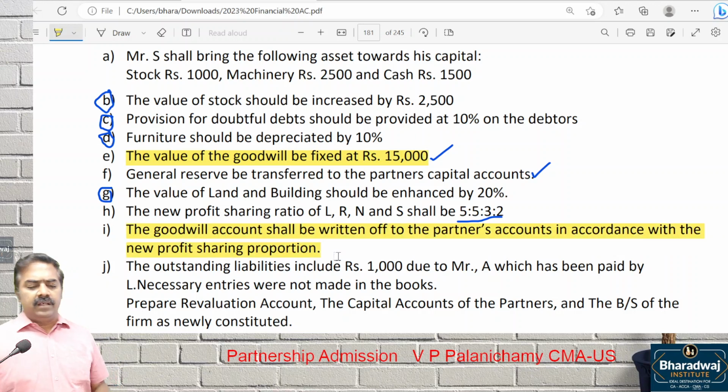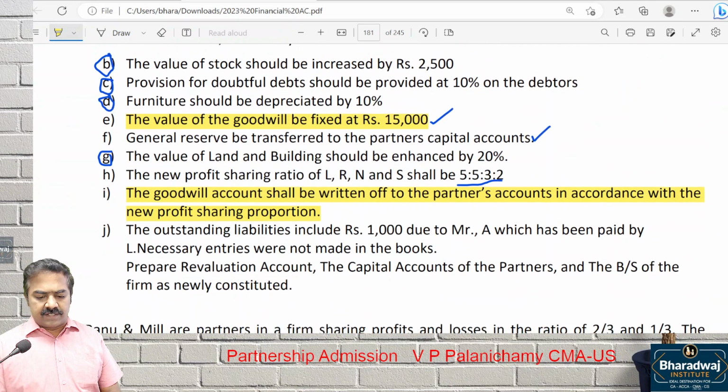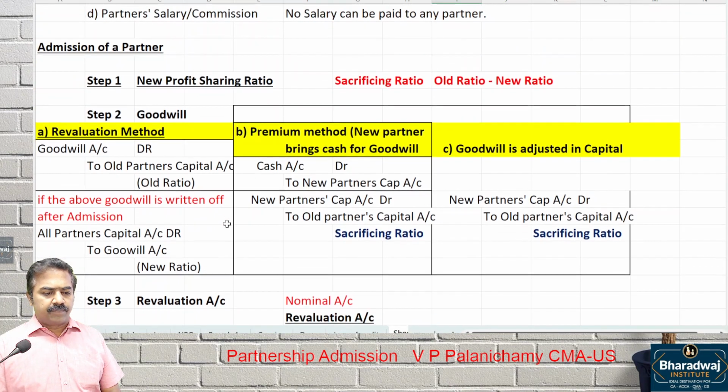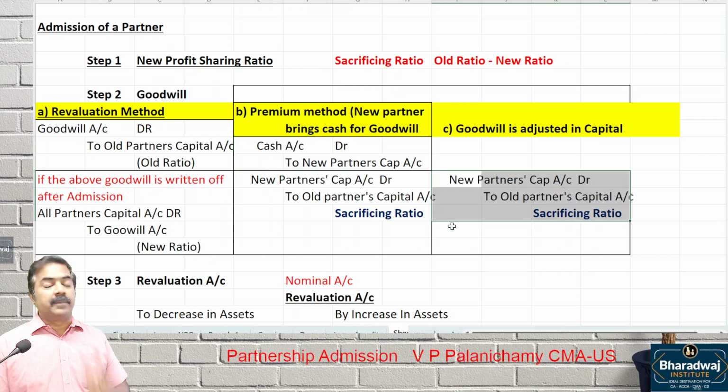Look at point number E and point number I. Point number E, they say that goodwill is 15,000. Look at point number I. What do they specify? Goodwill should be written off amongst partners account in accordance with which ratio? New ratio. Now, 3 methods of goodwill we learned in the last class, right? What are the 3 methods? Goodwill raised, then written off. New partner brings in cash for goodwill. Adjusting through capital account. Three methods we learned.